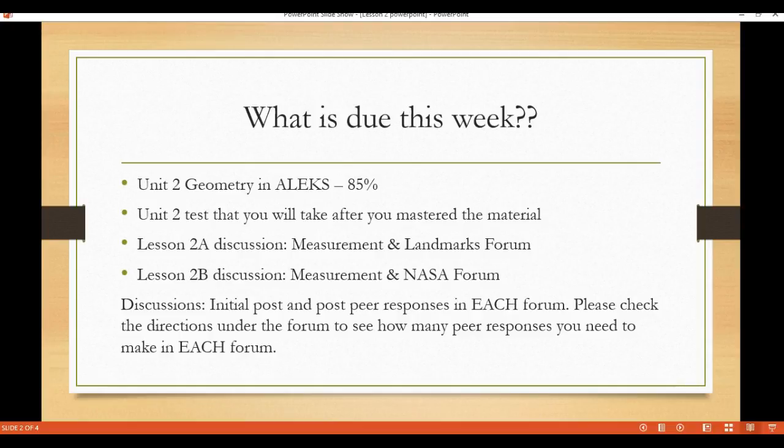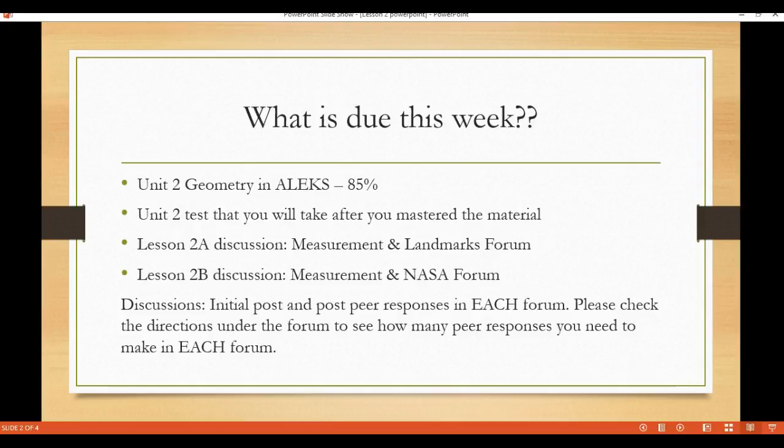If you haven't finished Lesson 1, you just need to click on Continue on My Path to keep working in ALEKS. This will guide you to finish up the Unit 1 topics that you still have to learn and then put you into your Unit 2 when this is completed.